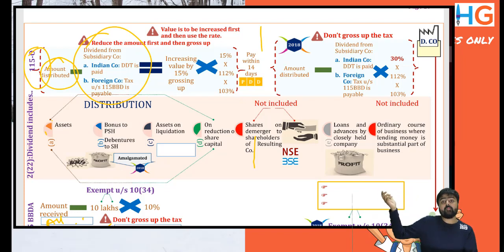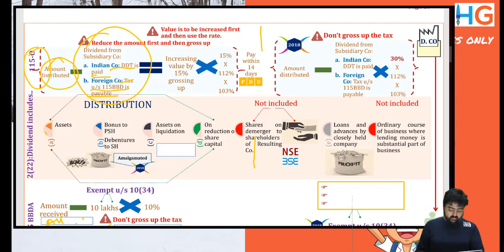From the Indian subsidiary, if I receive dividend, that company is liable to pay DDT. If that company has already paid DDT, I'll get a deduction. A foreign company is not liable to pay DDT, hence the shareholder is taxable. So if a foreign company pays me dividend, I have a liability to pay tax as an Indian company. If tax under section 115BBD is payable, then I'll get a reduction.